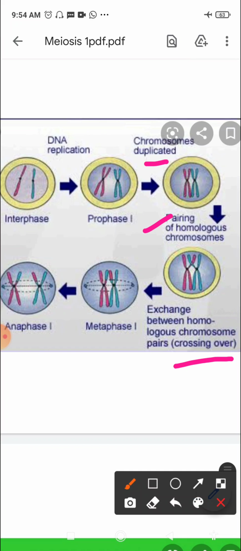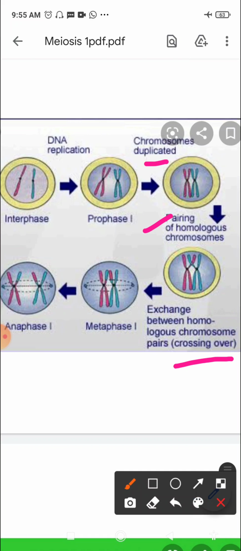The chromosomes that are formed have exchanged segments with each other. Now the cell division leads to the next stage, metaphase.